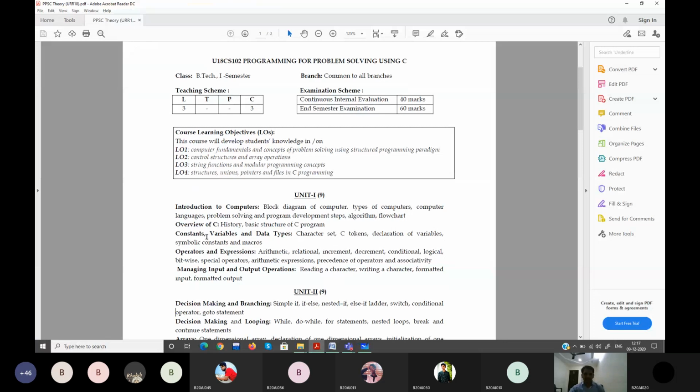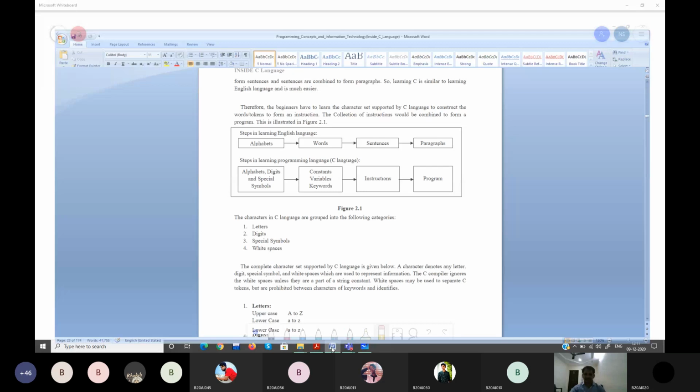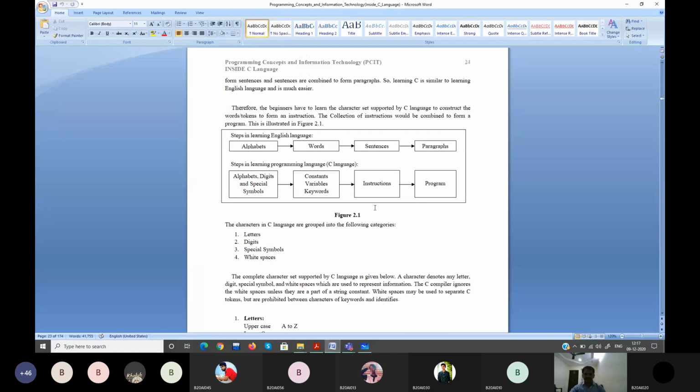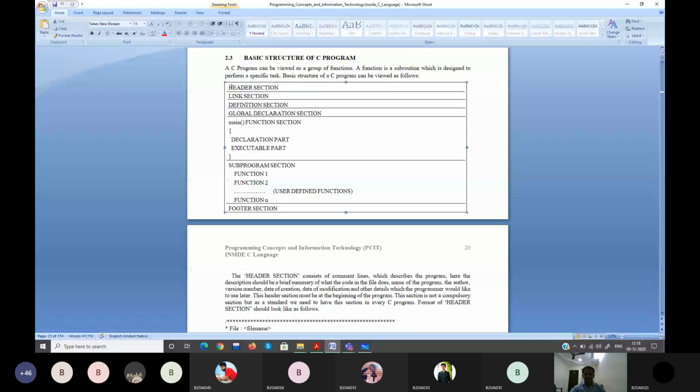Right. So what we are discussing: we completed the introduction to computers, and the overview of C also we completed. What is the history, the basic structure of a C program and all the stuff. We have seen it, right? So the basic structure of a C program we'll go through once again, okay, to make you understand. So it looks like this.